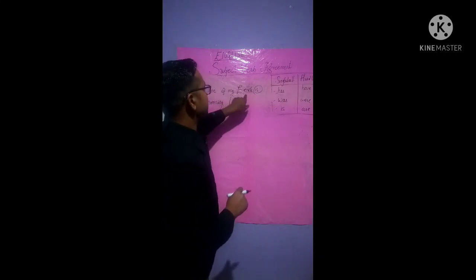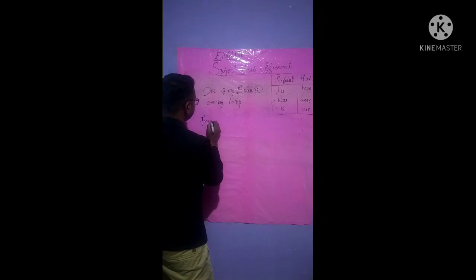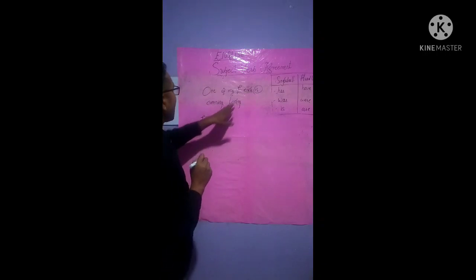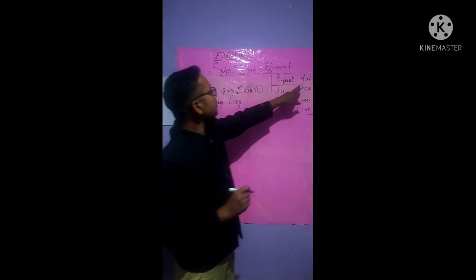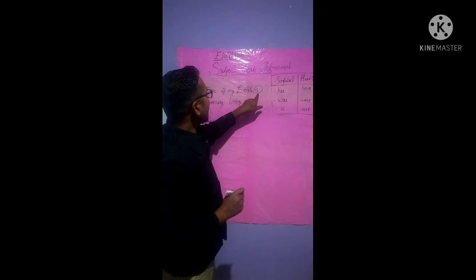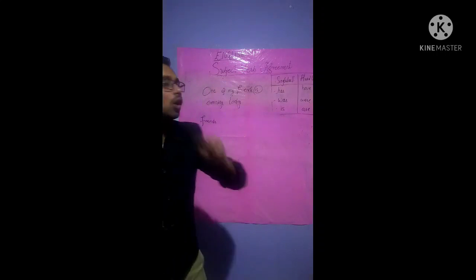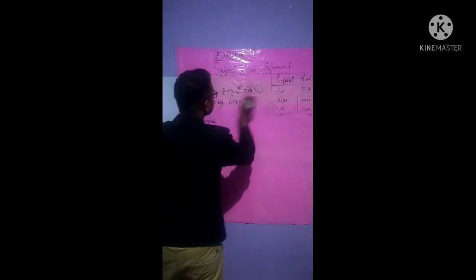The singular subject is friend. Now I have written friends, that is plural, so I should write are, isn't it? But no, it's a big no, because see, one of my friends is coming.